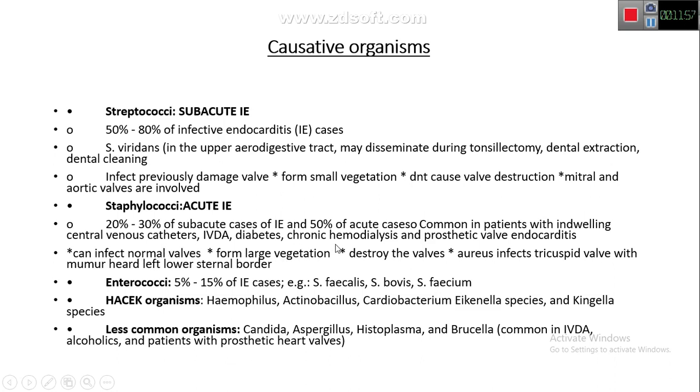It can form large vegetations and can destroy the heart valve, and Staph aureus infects the tricuspid valve, and its murmur is heard at the left lower sternal border.